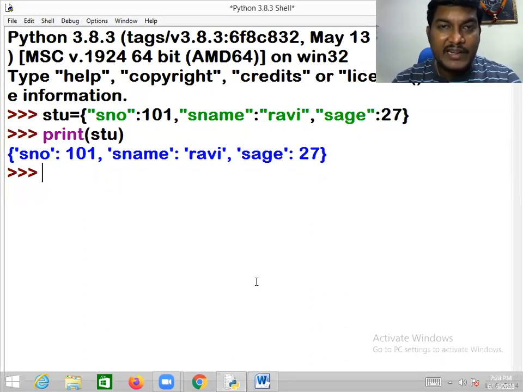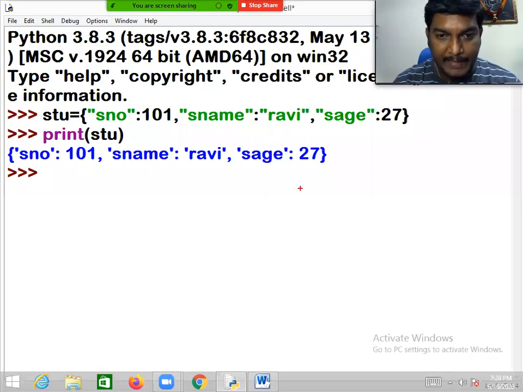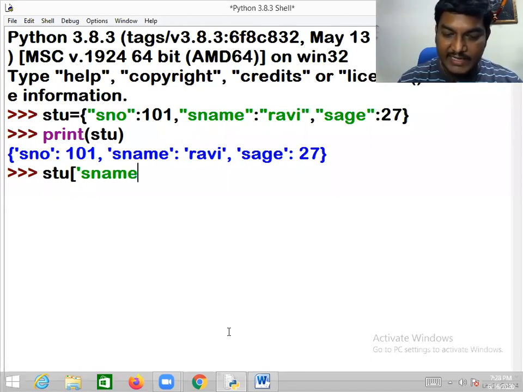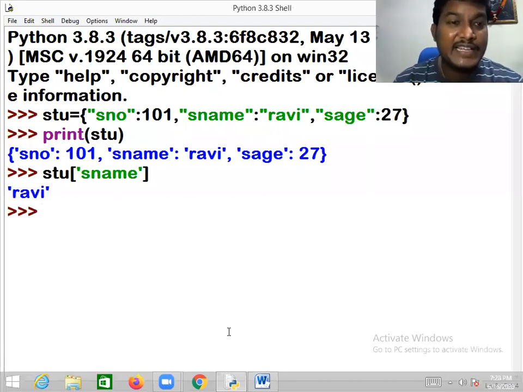Sir, I want to get Ravi. What is Ravi there? Ravi is a value. What is the key? Name. Then you have to access it like this: STU of, in the bracket you write its key, name. Then you will get the value associated with the key. This is the way. No indexing and no slicing.